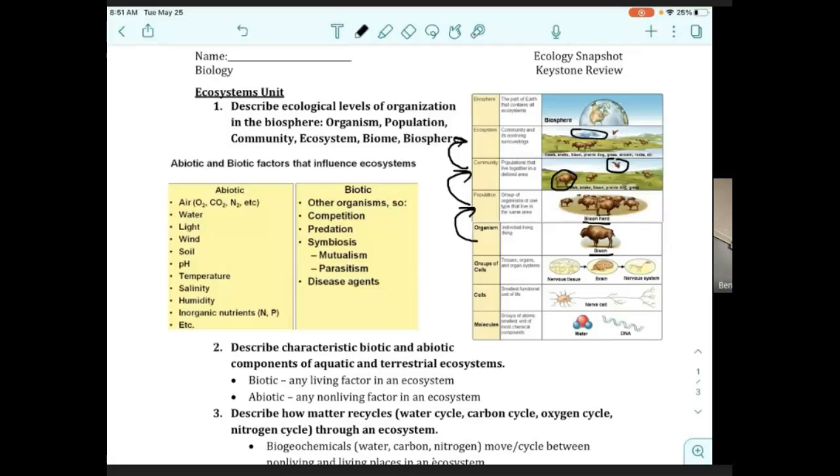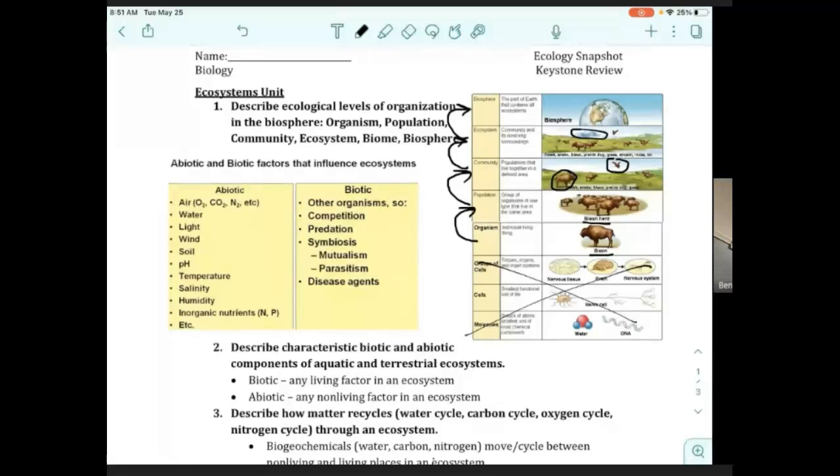Okay. The ecosystem then makes up the biosphere, because remember, the biosphere is the whole planet where life can be found. Okay? And you'll notice the bottom 3 there, that's not ecology, so we can cross those out.